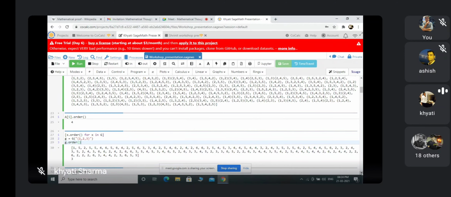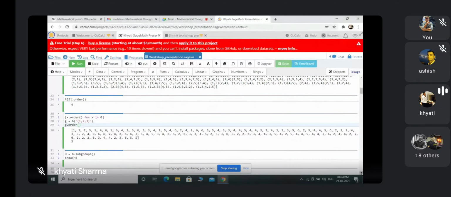So till now I have defined my group G as the symmetric group, so it will give all the calculations related to S5. Now my command is h equals G dot subgroups, and show h. You can check what this command does by either writing show h or simply h. Now I'm running this.